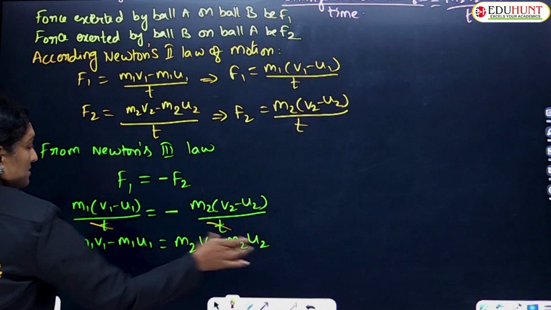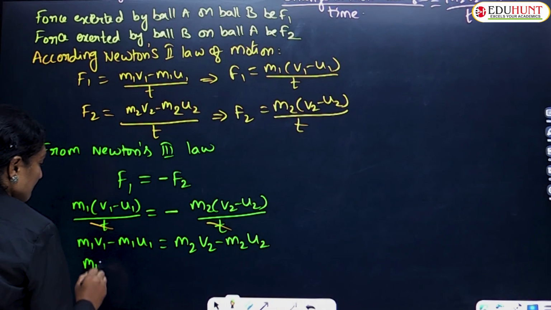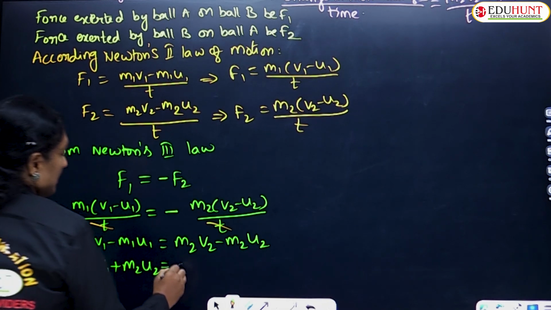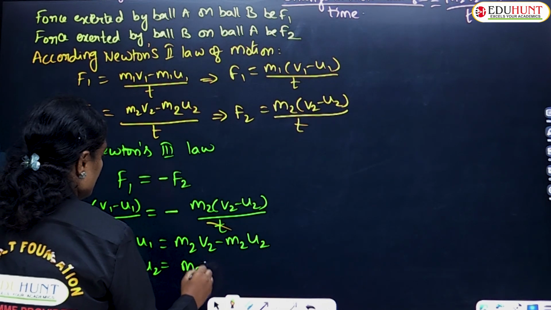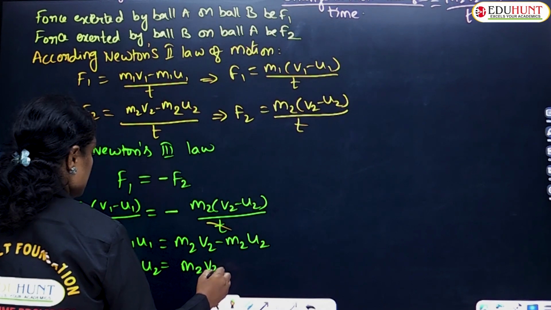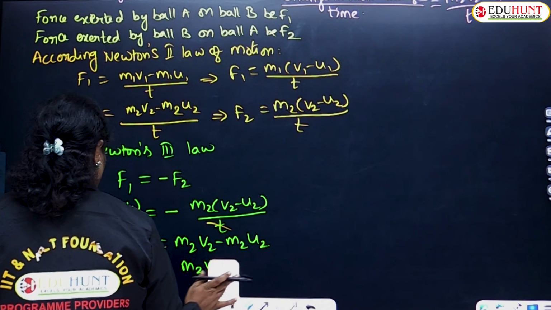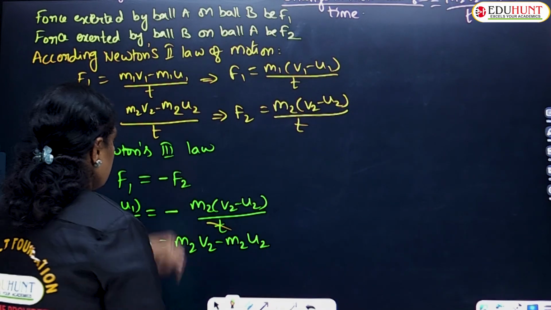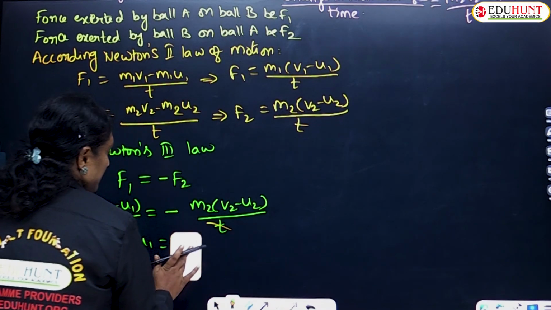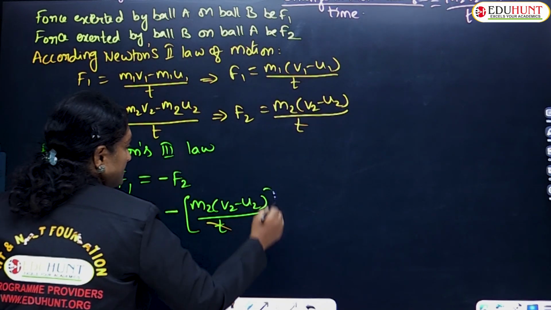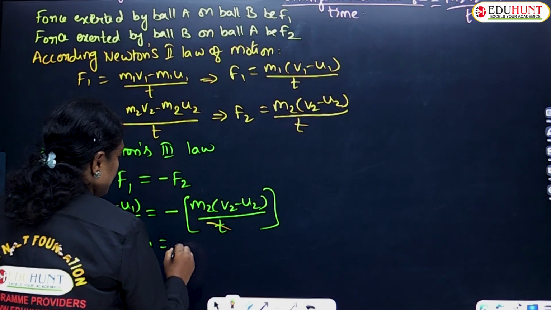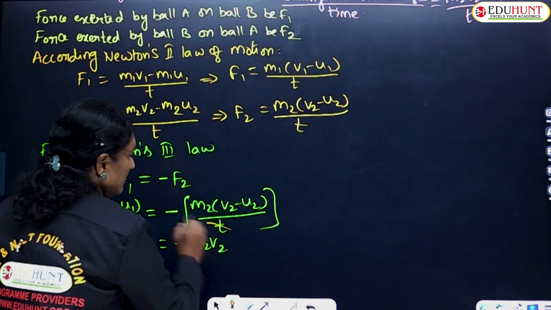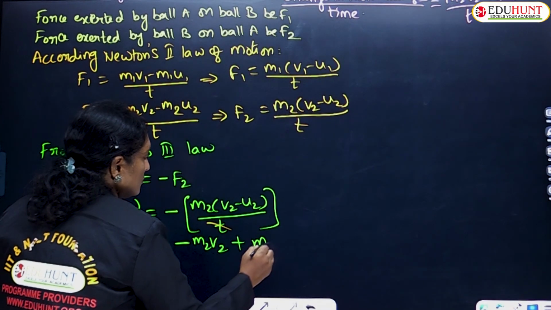So bringing this minus value to the other side, we have m1 v1 plus m2 v2 is equal to m1 u1 plus m2 u2. Taking this minus common, we are left with minus of m2 into v2 minus m2 u2, minus and minus will be plus m2 u2.